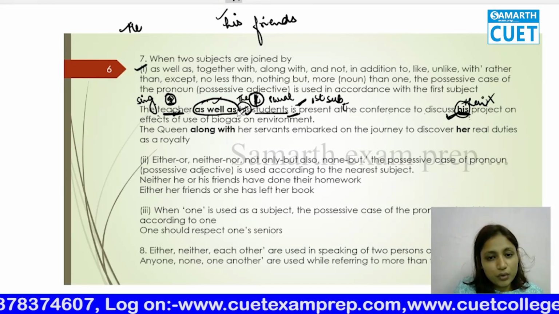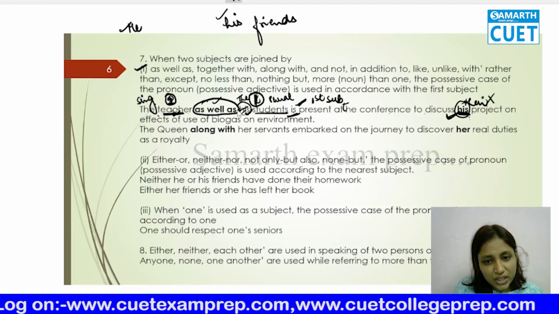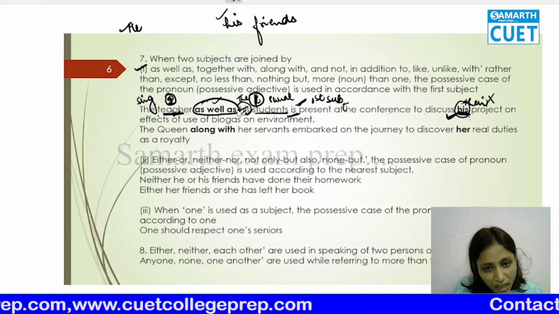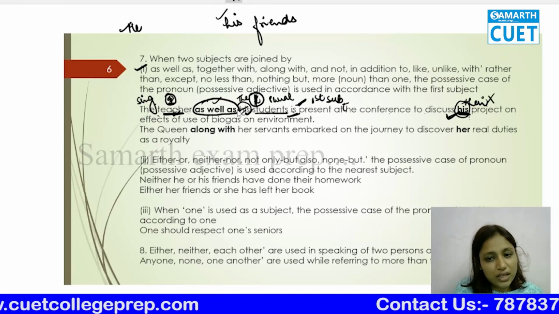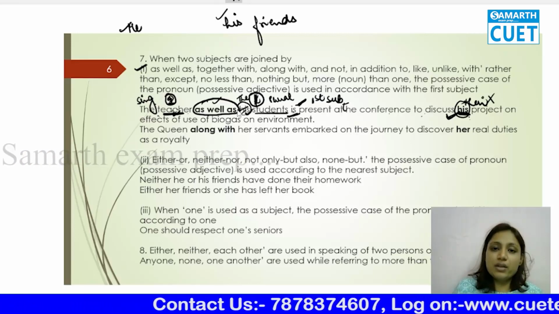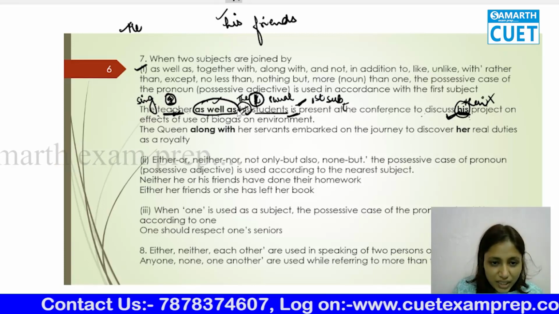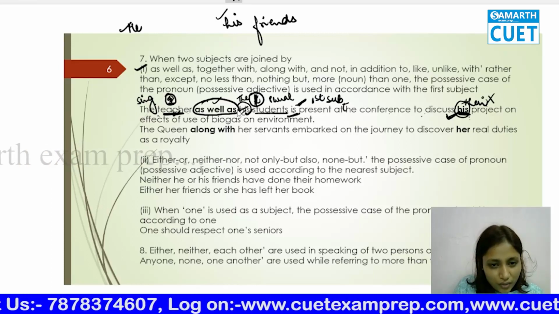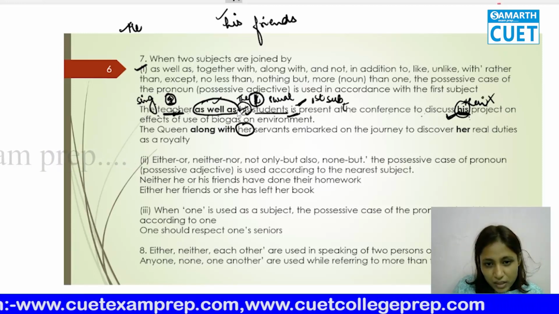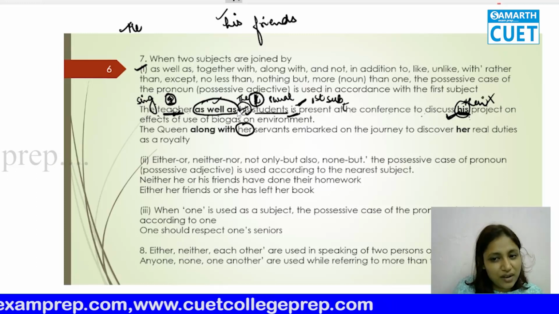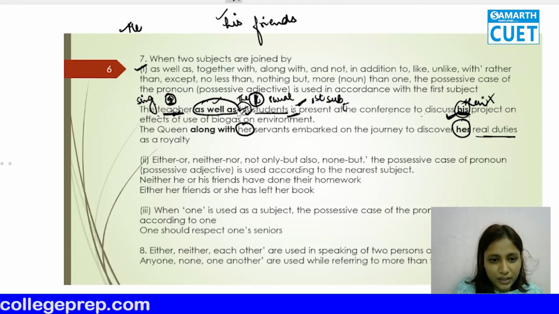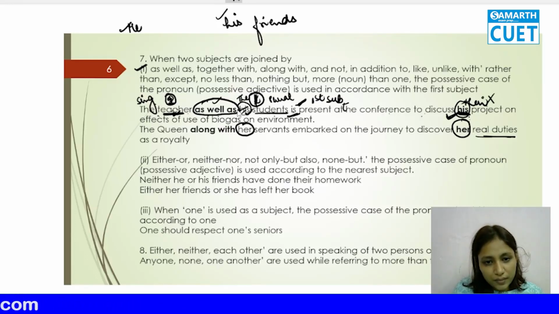So let's just move to the rule. Let's interchange it. So what I'm saying: the students as well as the teacher are present at the conference to discuss their project on effects of biogas on environment. Understood? Similarly, the queen along with her servants embarked on the journey to discover her real duties as a royalty. Understood?